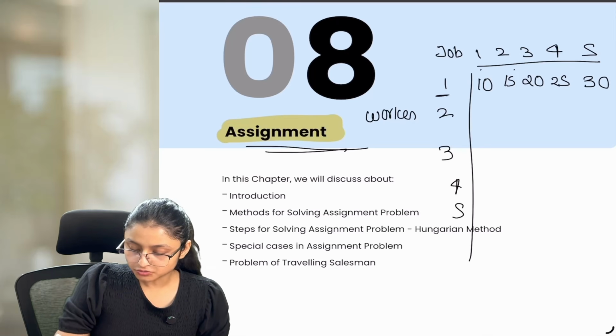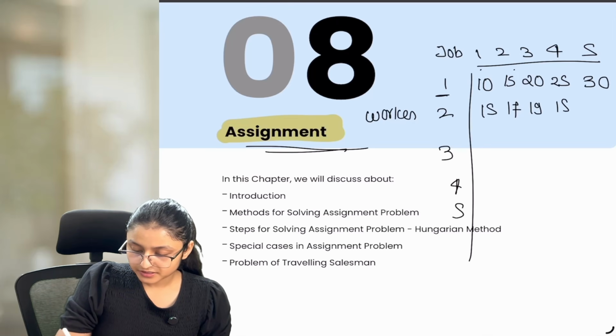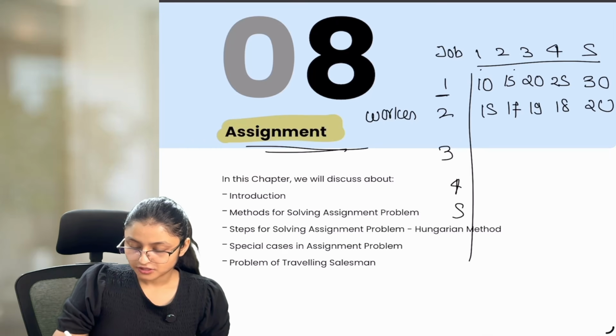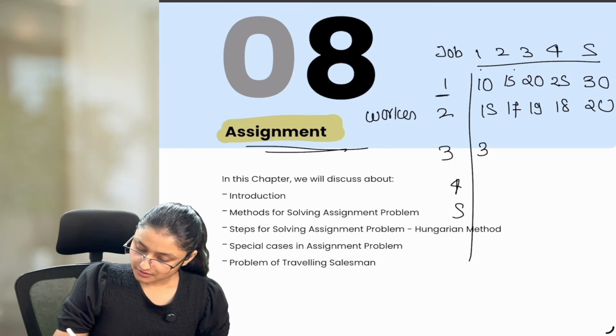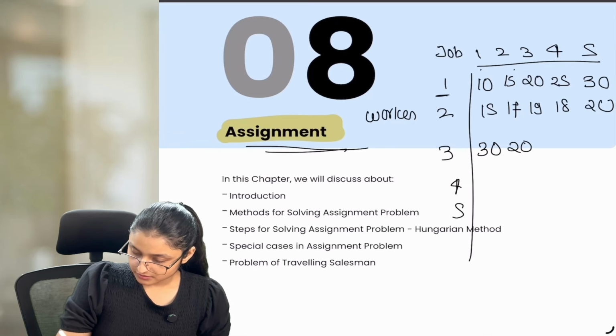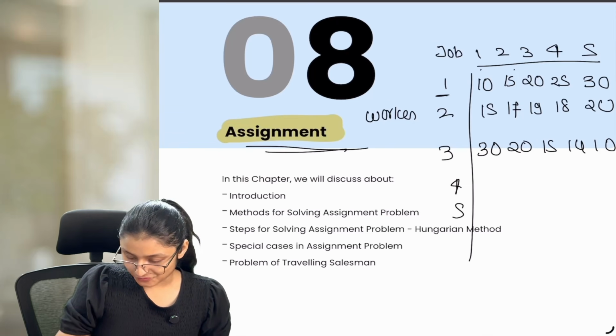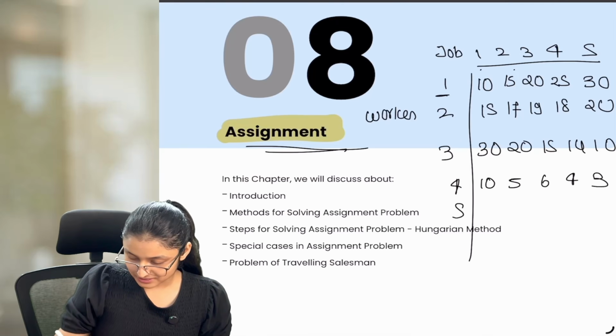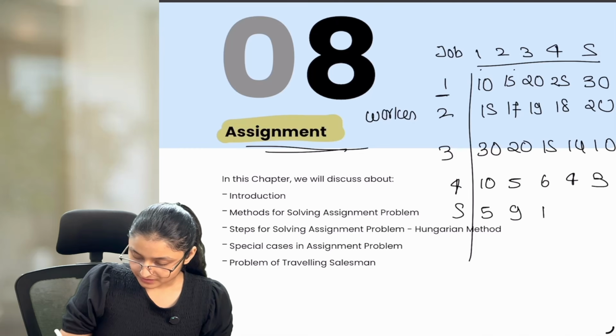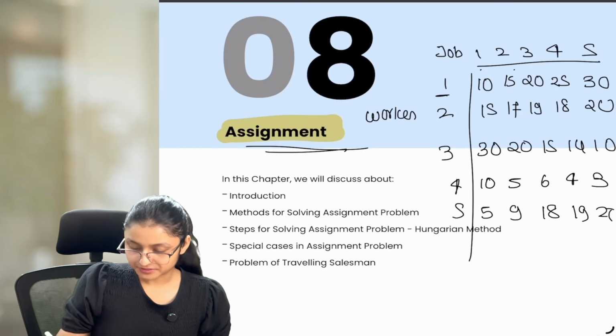Let's say for worker 2, it is 15, 17, 19, 18 and 20. For worker 3, it is 30, 20, 15, 14, 10. For worker 4, it is 10, 5, 6, 4, 3. And for worker 5, it is 5, 9, 18, 19, 20.